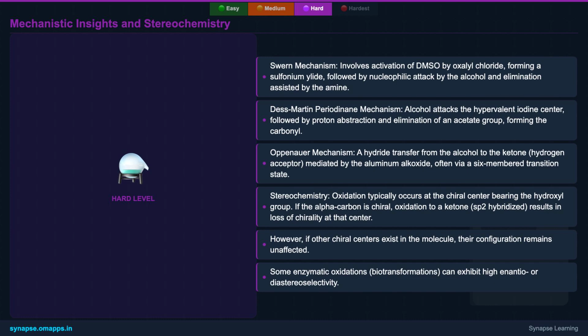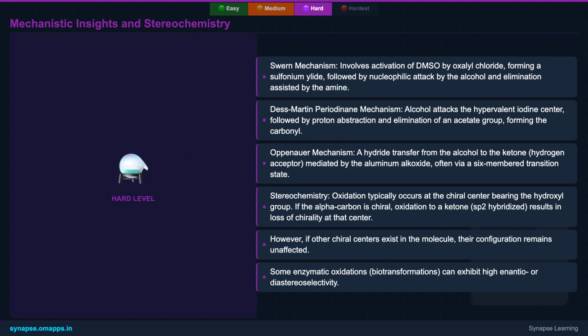The Swern oxidation proceeds via a sulfonium ylide intermediate, showcasing the elegance of organosulfur chemistry. Dess-Martin periodinane involves a hypervalent iodine species, where the alcohol directly attacks the iodine center, followed by elimination. The Oppenauer oxidation, a classic example of a hydride transfer, often proceeds through a six-membered transition state involving the aluminum alkoxide and the hydrogen acceptor.